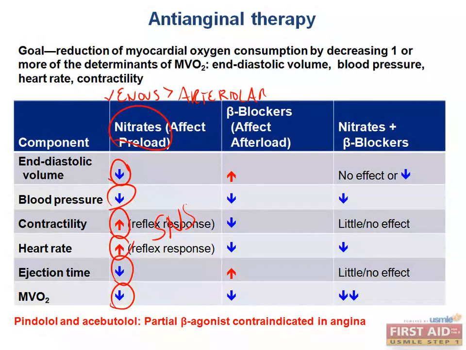We can directly counter this sympathetic response by giving them beta blockers, because the beta blocker will antagonize the beta-1 receptors that our reflex sympathetic response is trying to stimulate. Used individually, beta blockers will drop your contractility, but when used in combination with nitrates, you get little to no effect on the contractility because you cancel things out, and a decrease in the heart rate.